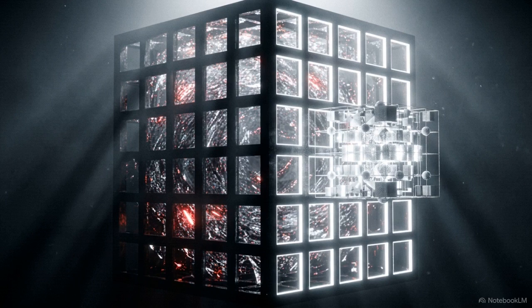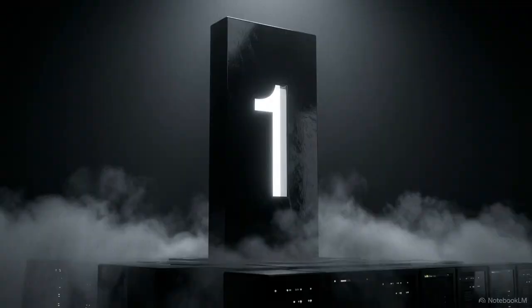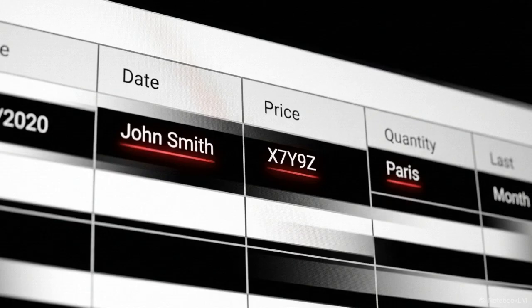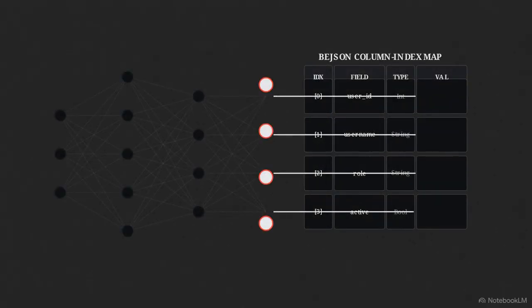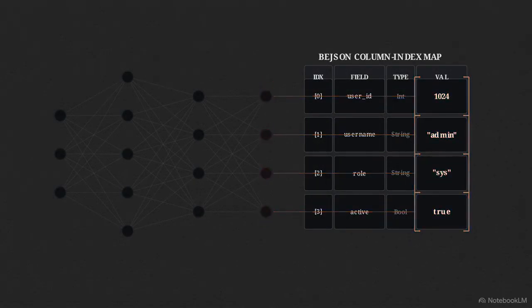When an AI successfully outputs a BEJSON dataset that passes the validator's gauntlet, the status of that data changes. It is no longer just a guess. Because the rules are so restrictive, passing validation becomes a binary state of structural validity. While the model could still provide incorrect facts, it has proven it can map its reasoning to a strict column index map without drifting into structural error.